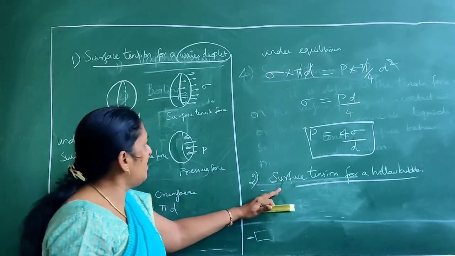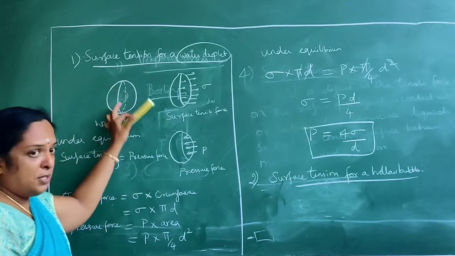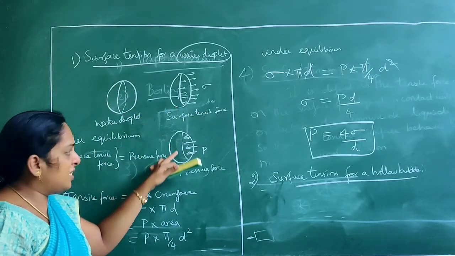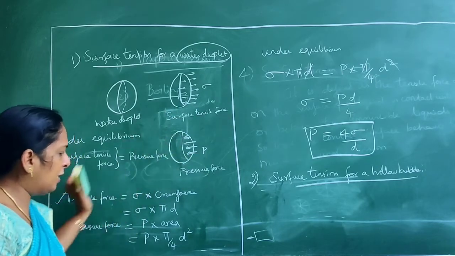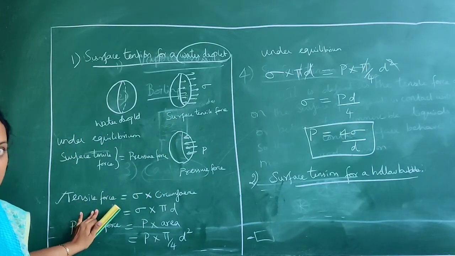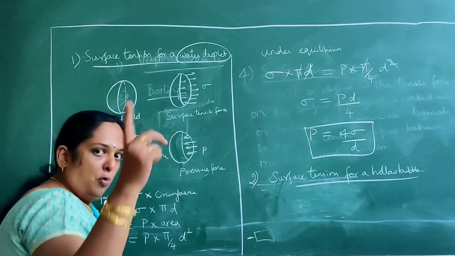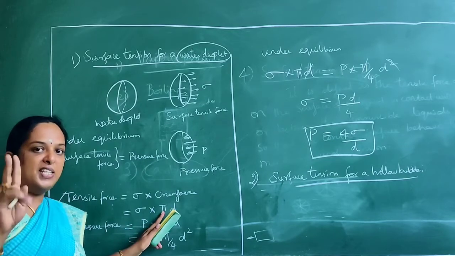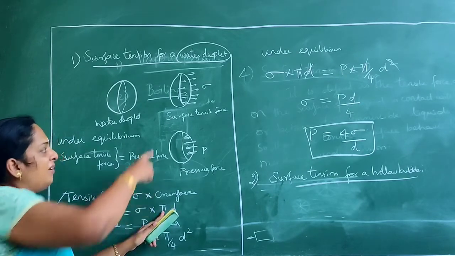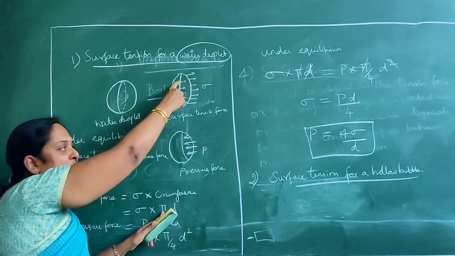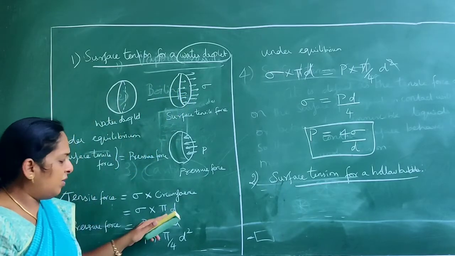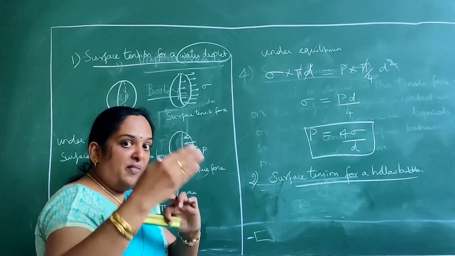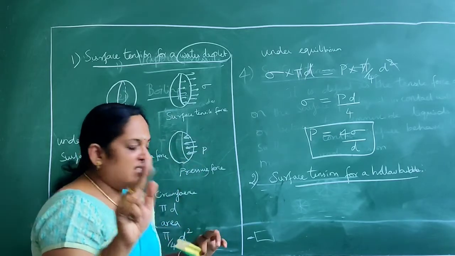Here the difference is that the bubble is divided into two, and it has circumference, tensile force as well as pressure acting upon it. But here, since we have two surfaces, the circumferential area is twice. In the droplet we have only one surface of contact, that's why we gave one circumference. But in the case of a hollow bubble, we have an outer surface as well as an inner surface. So two surfaces will be here.